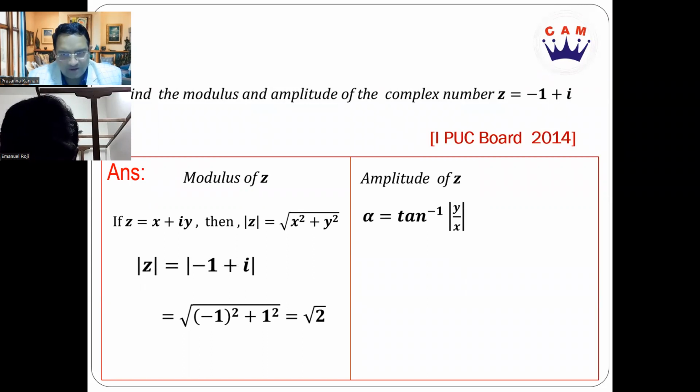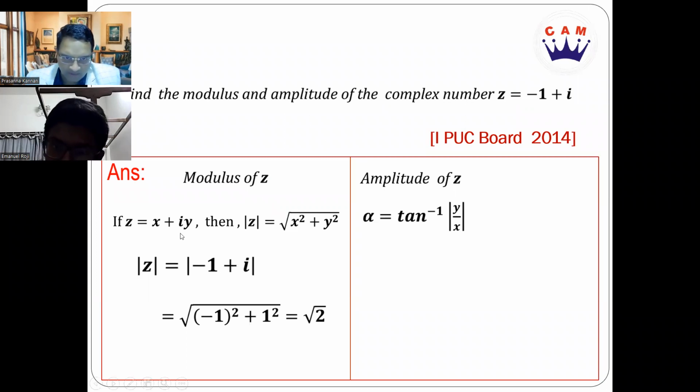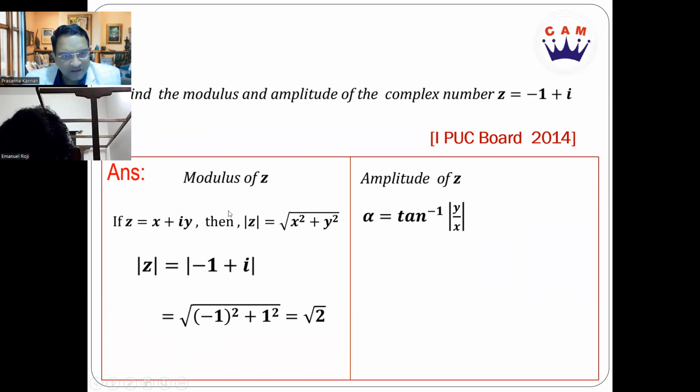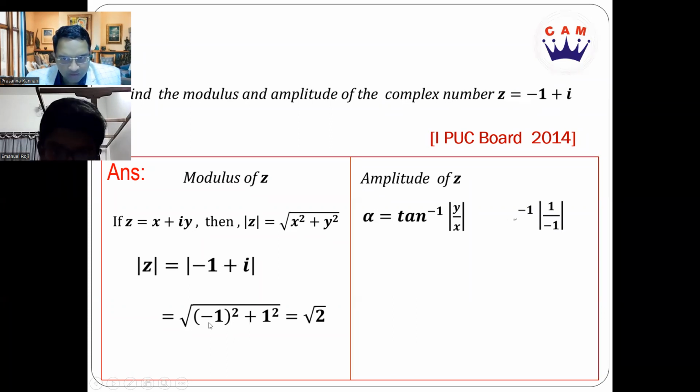So there are a couple of methods using which you can find the amplitude. In this discussion, I'm going to cover both the methods. So one of the methods, let me teach you here, I'll call it a faster method, which you can also use for entrance exams. Now, alpha is equal to tan inverse of modulus of y by x. So in your given sum, if z is equal to x plus iy, which is minus 1 plus i, can you tell me what is x and what is y? X is minus 1 and y is 1, right?